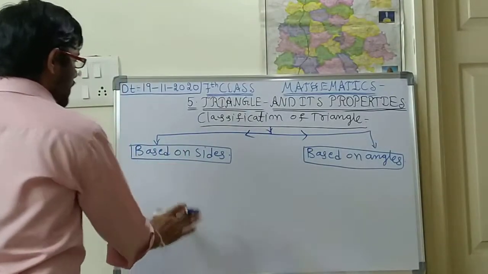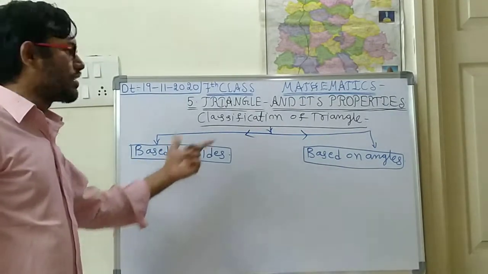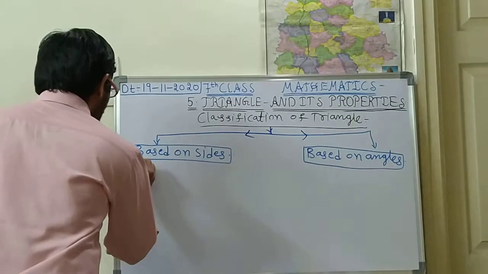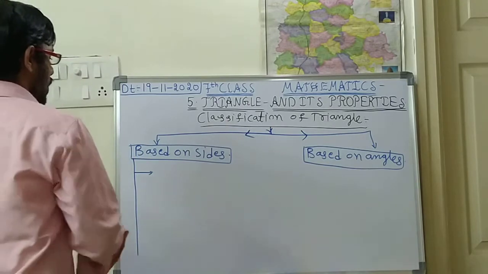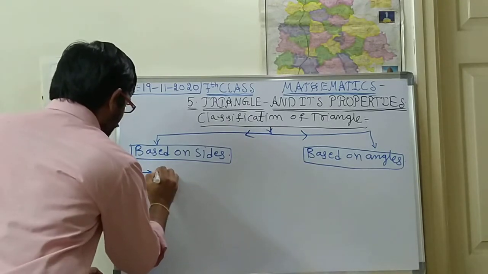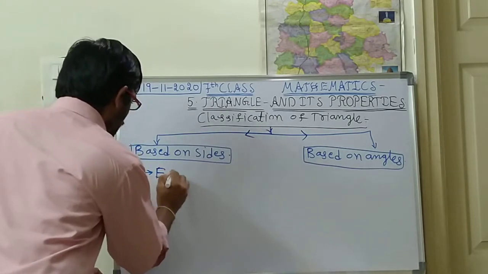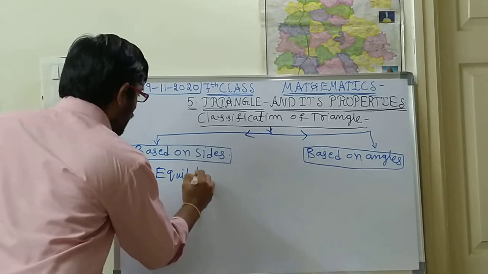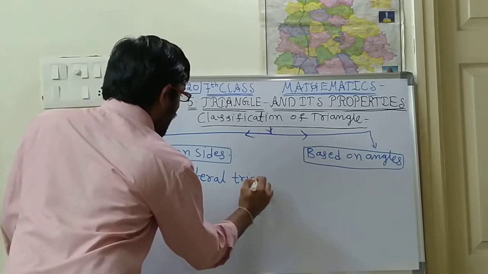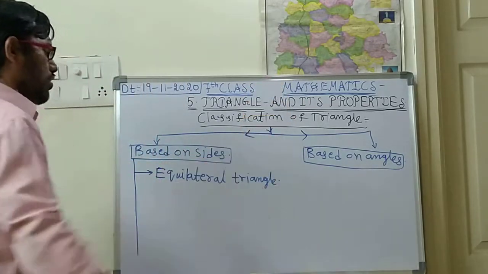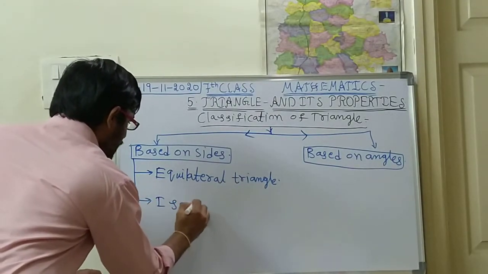Based on the sides, this triangle is divided into three types. Please draw like this on the board and write here the first one. The first one is equilateral triangle. Please mention like this only, equilateral triangle. And the second one is isosceles triangle.